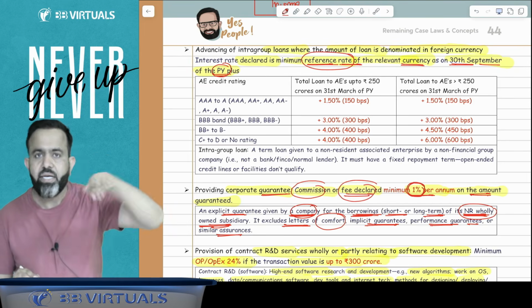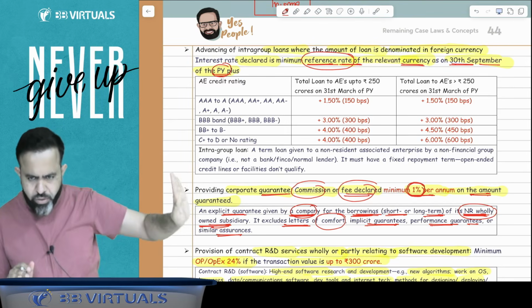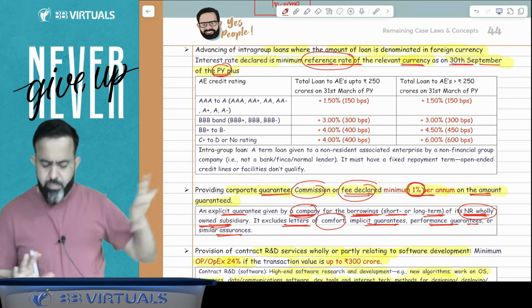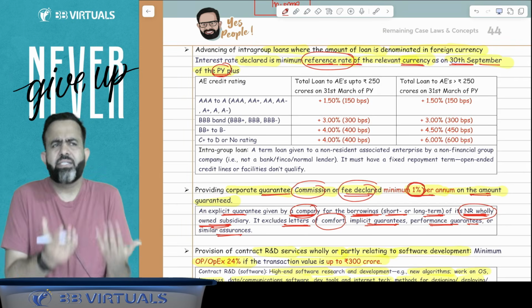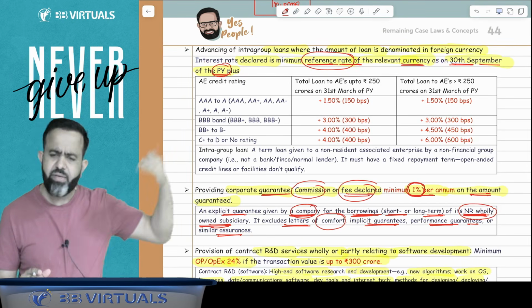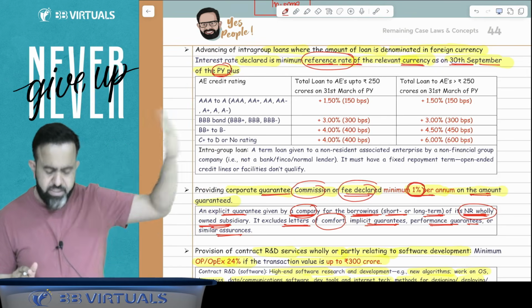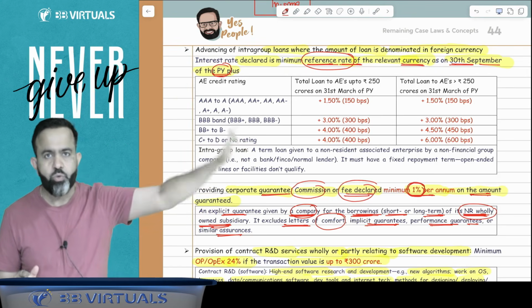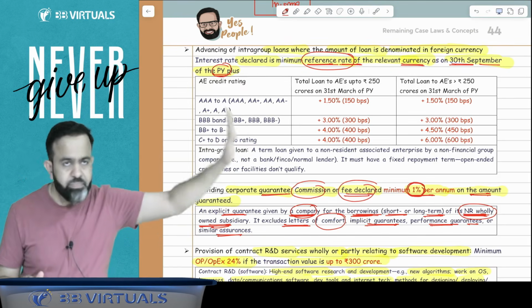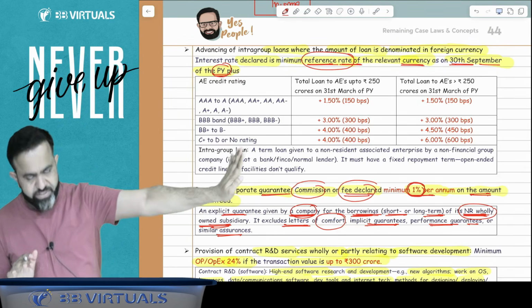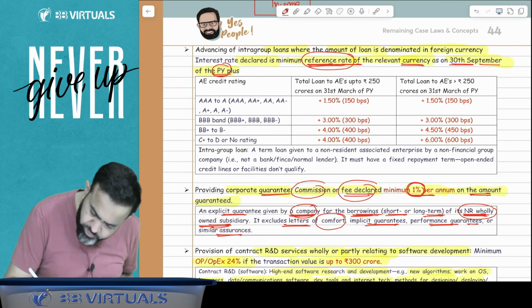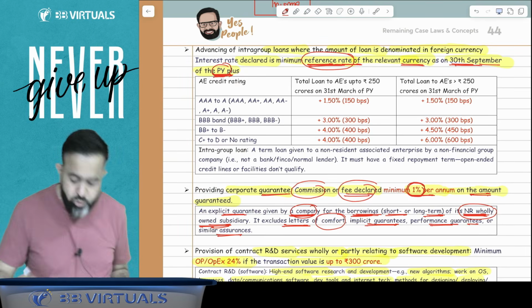So guys, there are lots of reference rates. I will show you. I have not included all the reference rates here. But I feel if the examiner asks this difficult question, then he will give the reference rate at least. Okay, this is the reference rate of this particular currency, for the dollar. This is the reference rate for the euro. This is the reference rate for this particular currency. Now guys, to that reference rate as on 30th September of the previous year, you have to add.